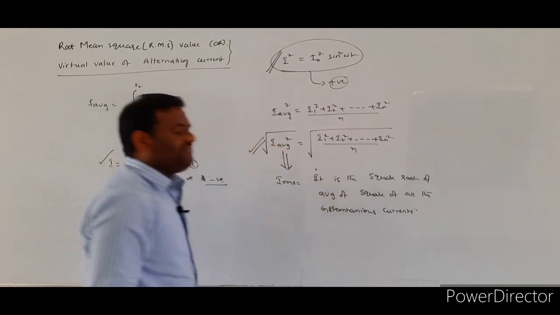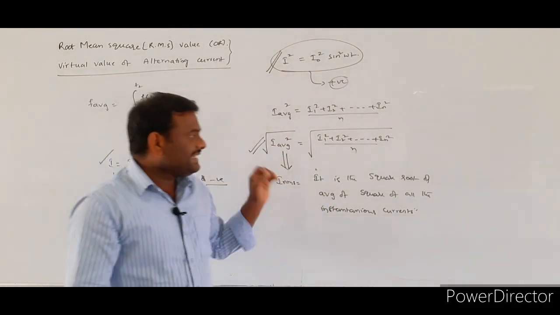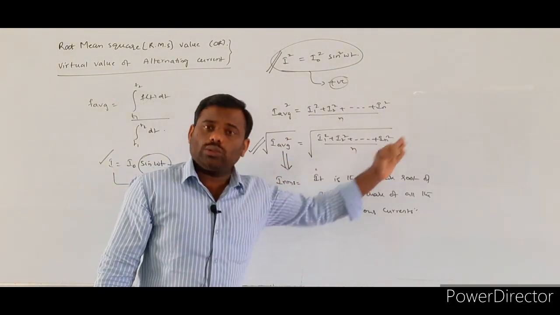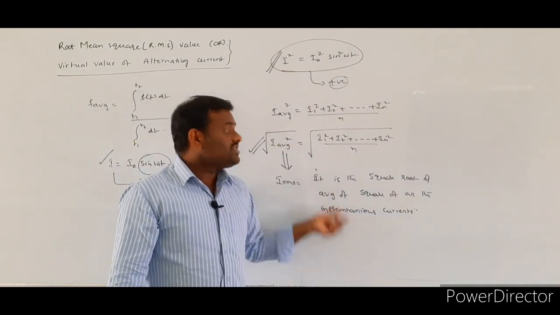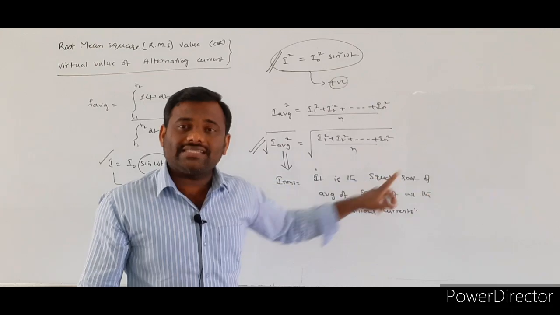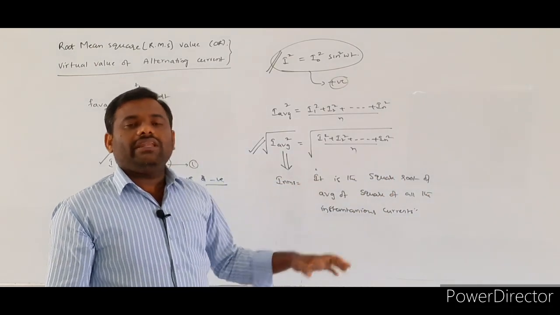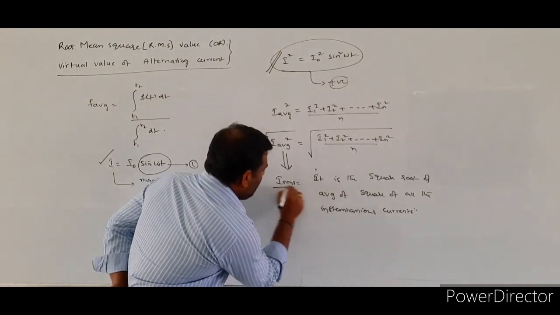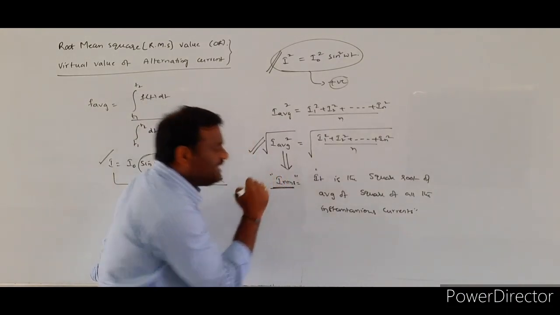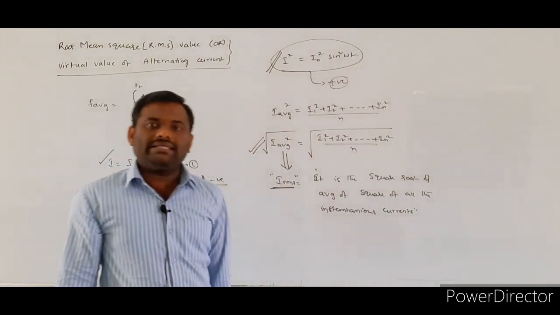So how can we define the RMS current? It is the square root of the average of squares of all the instantaneous current that will be defined as IRMS. So this is the definition of the IRMS current.